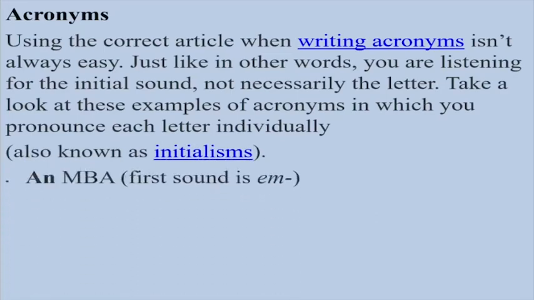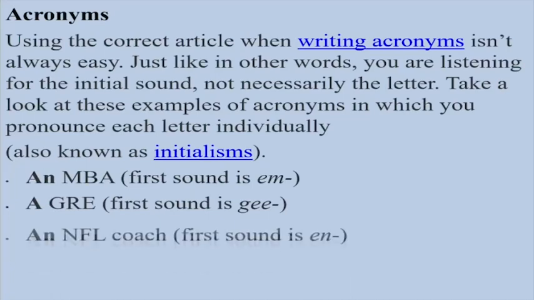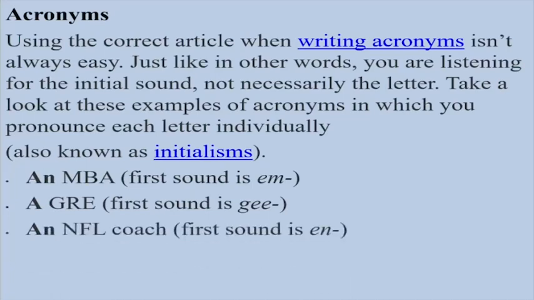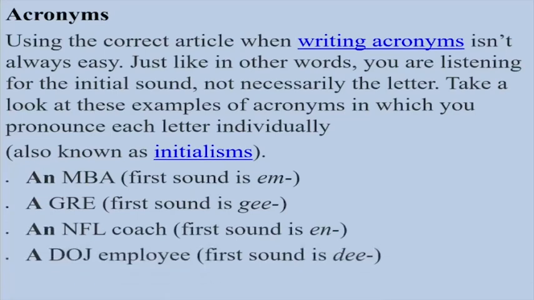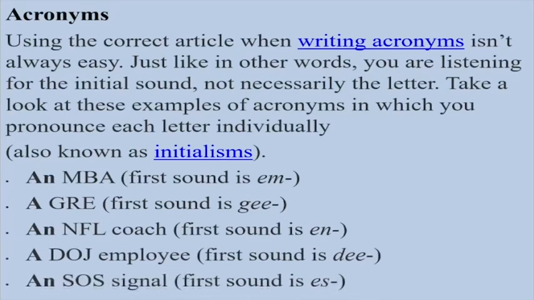Here the first sound is M. A GRE. Here the first sound is G. An NFL coach. The first sound is N. A DOJ employee. Here the first sound is D. An SOS signal. Here the first sound is S.